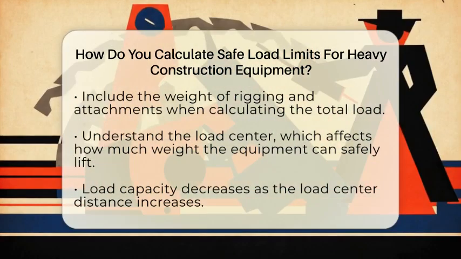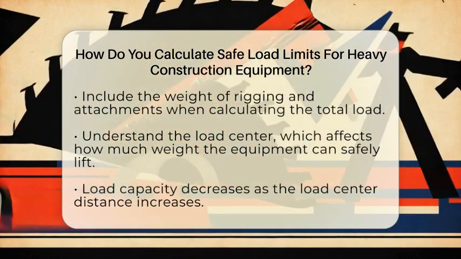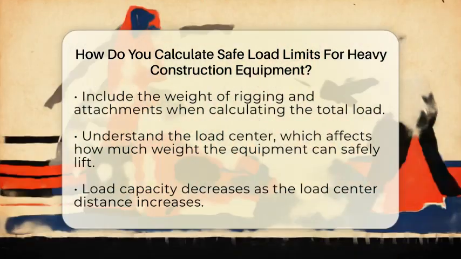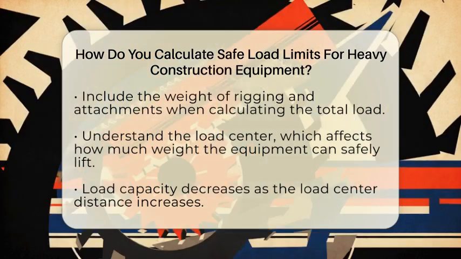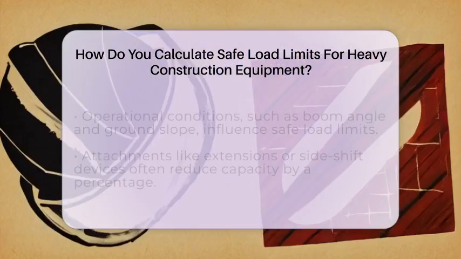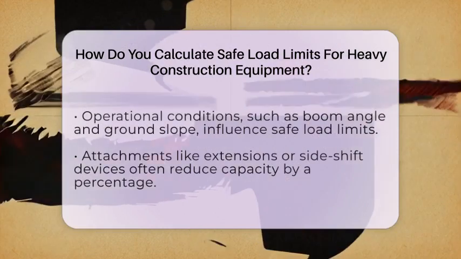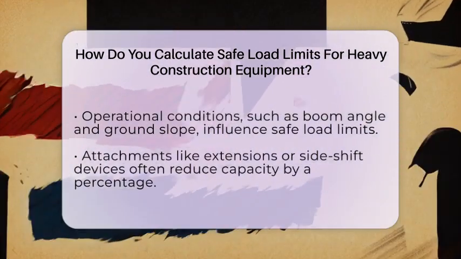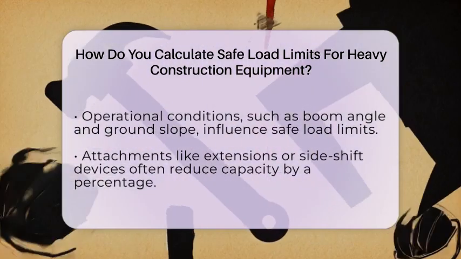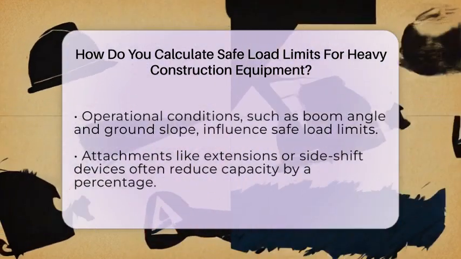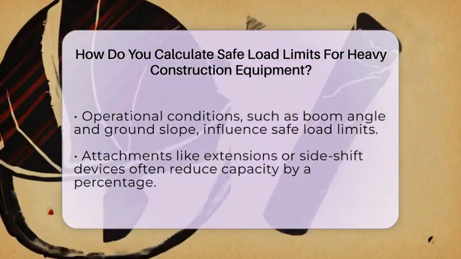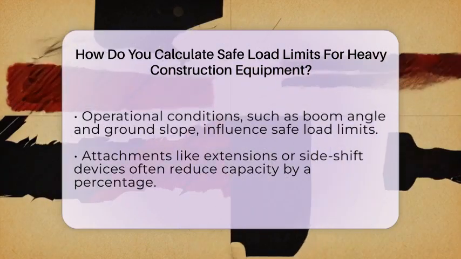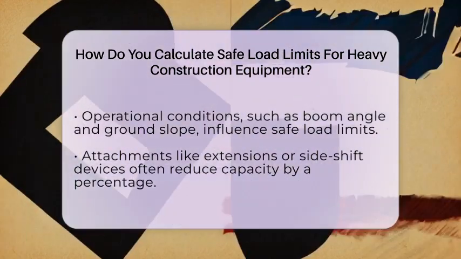Operational conditions can affect the safe load limits too. For example, lowering the boom angle on a crane reduces its lifting capacity. Working on uneven or sloped ground can decrease stability by around 15 to 20%. Attachments like fork extensions or side shift devices also lower the maximum load capacity, usually by 5 to 15%.